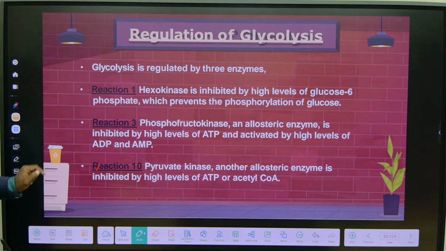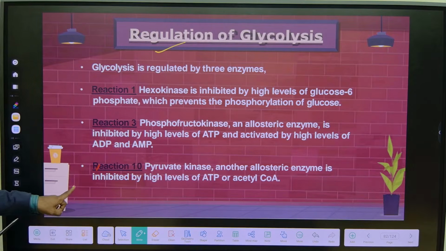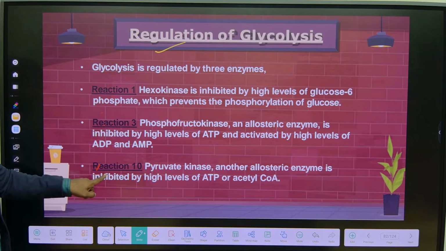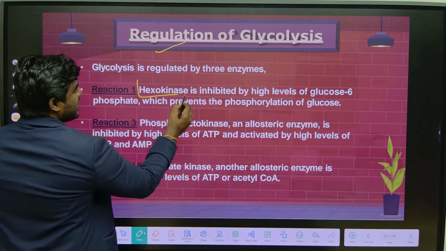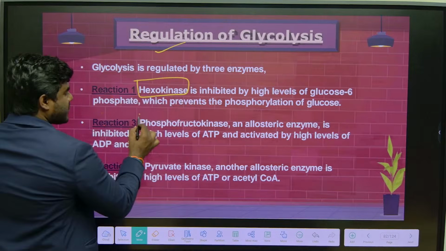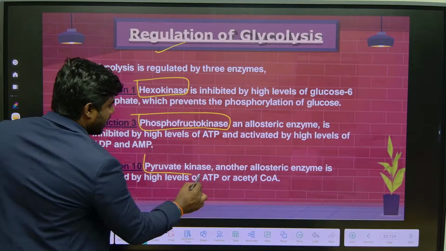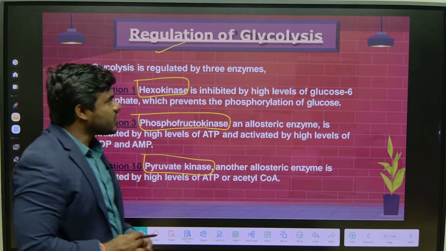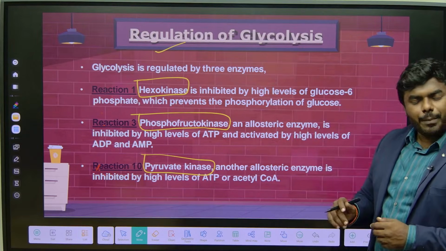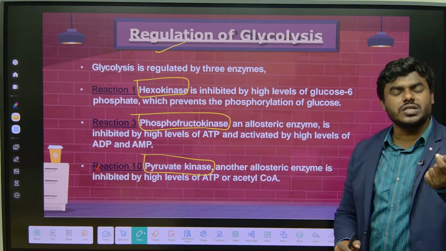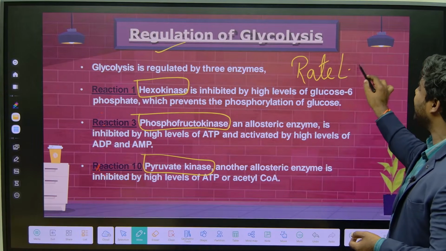See, regulation of glycolysis is under the control of 3 enzymes: reaction 1, reaction 3, and reaction 10. You tell me what those enzymes are. Reaction 1 is catalyzed by hexokinase. Reaction 3 by phosphofructokinase, PFK. Reaction 10 by pyruvate kinase. Correct? So there are 3 regulatory enzymes, and apart from them, we also use an important term, rate limiting enzyme.